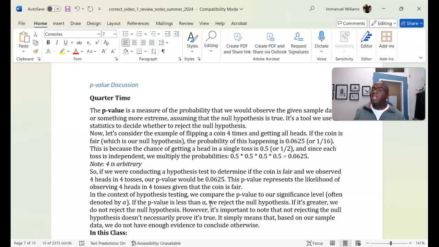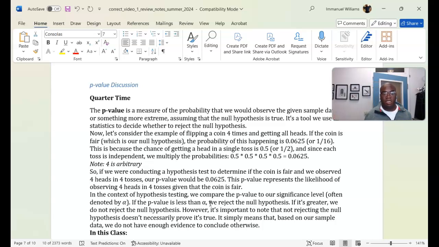It's unlikely, and that's why when we have smaller probabilities of seeing a sample given a null hypothesis, we reject it. We reject that null hypothesis when we have such small probabilities. So the point of this whole discussion is for you to have an idea that it's unlikely for our null hypothesis to be true based on our sample data.